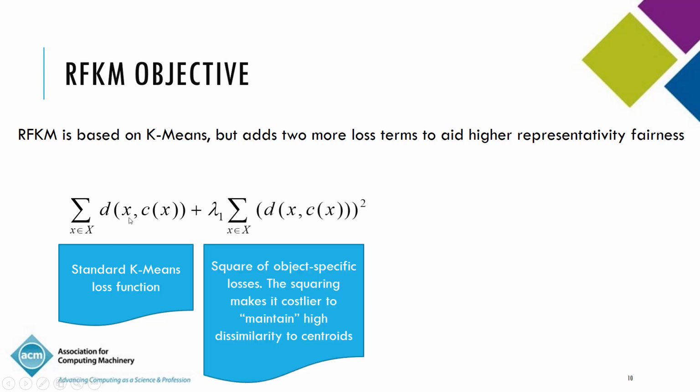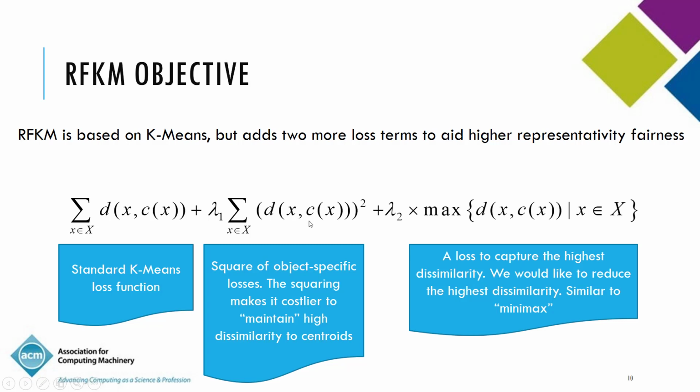And for the second objective, you're looking at modeling the square of the K-means loss, so the square of the object-specific losses. By doing this squaring, you're making it harder to sustain the possibility of high dissimilarity to the centroid. When you take the square and sum it up, this objective function is better minimized if you minimize the larger values that are going into the summation. So by taking the square, it makes it harder to maintain high dissimilarities.